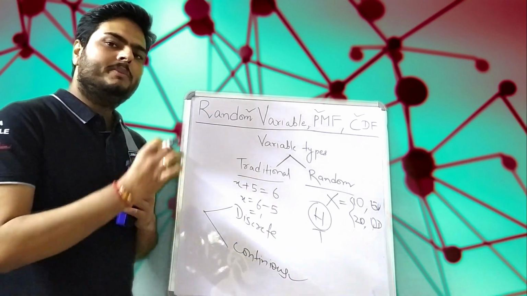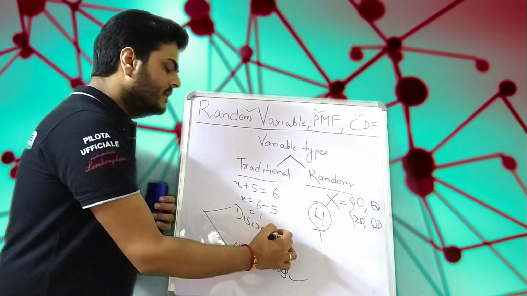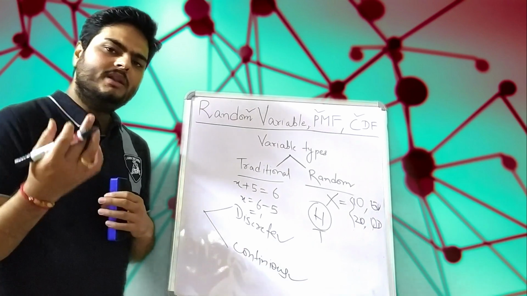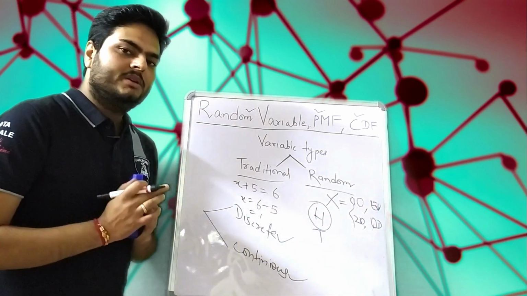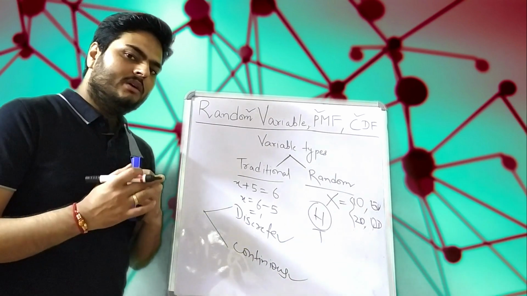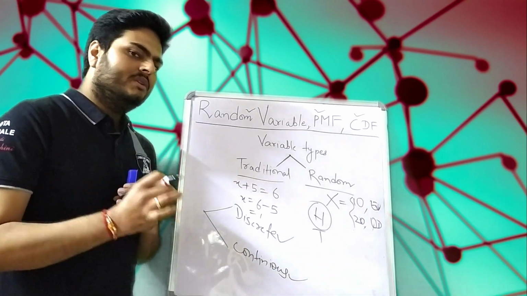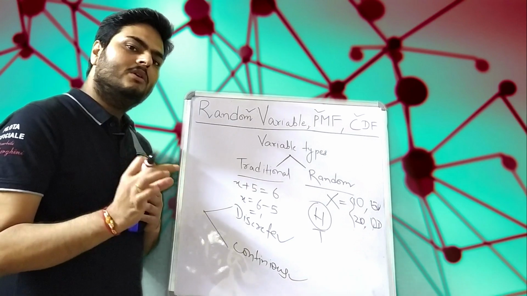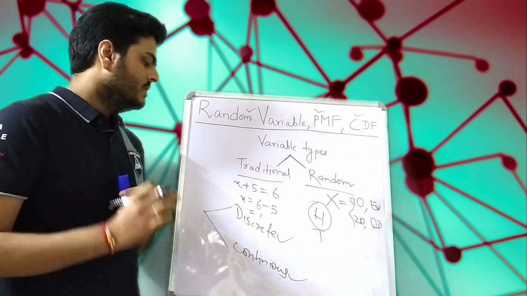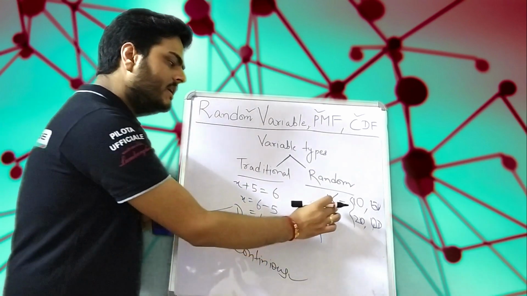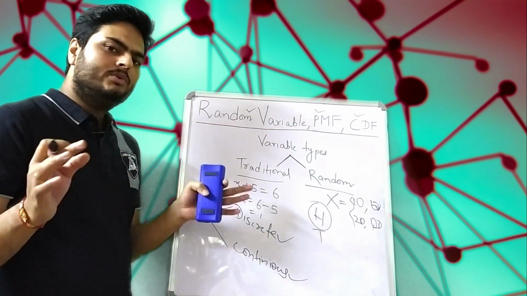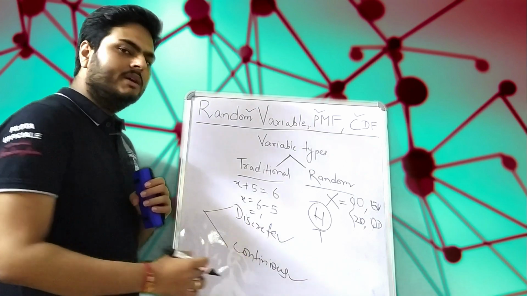Anything that can have only a particular set of values comes under the discrete bucket. Similarly, in case of random experiments, all those experiments where the random variable can take only some of the values, not all the values, become a discrete random variable. And if the random variable is allowed to take any value in a given range, it becomes a continuous random variable.